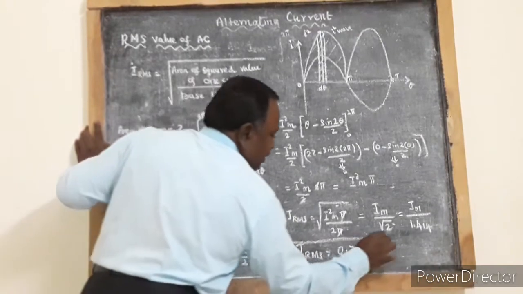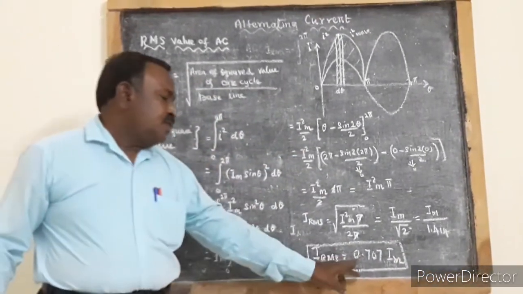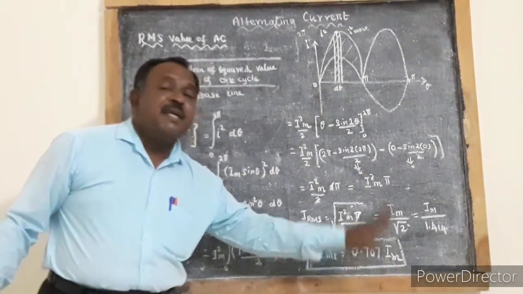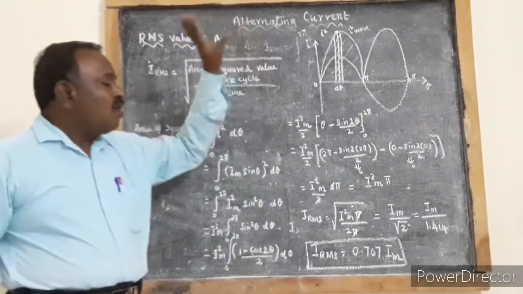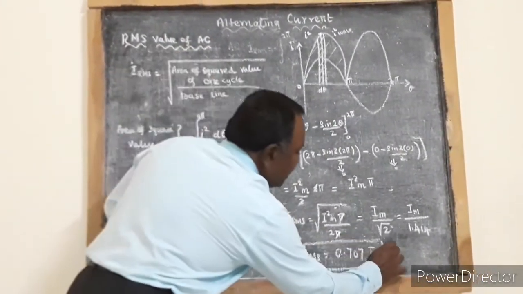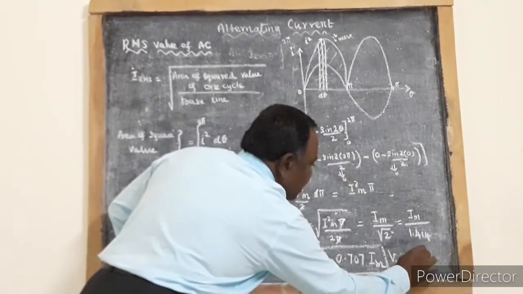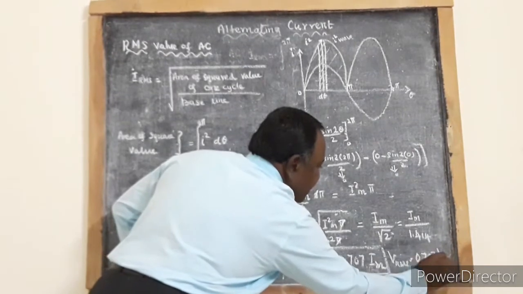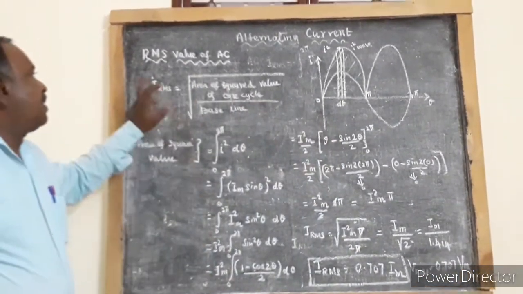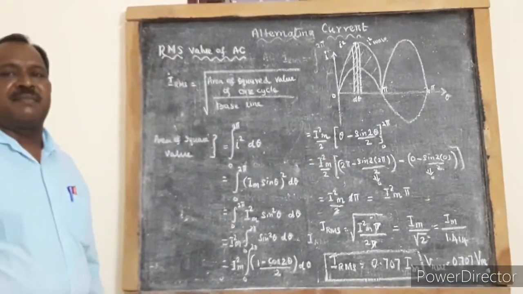So the RMS value of AC current is 0.707 times the maximum value of AC current, and the corresponding voltage is given by VRMS is equal to 0.707 into Vm.